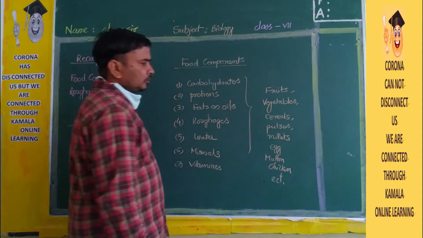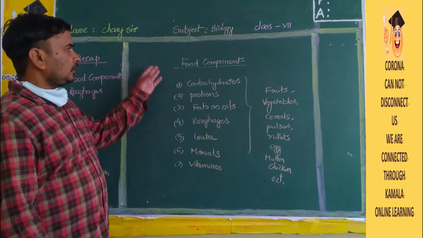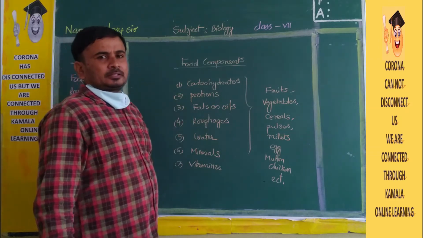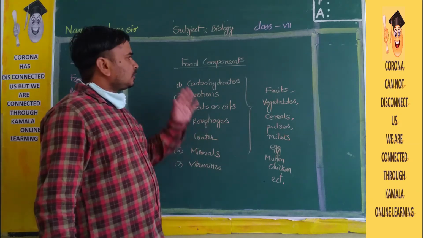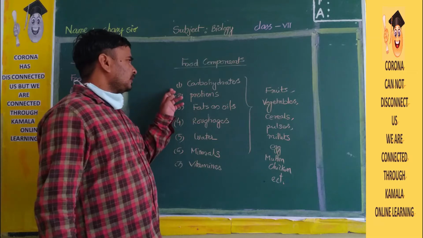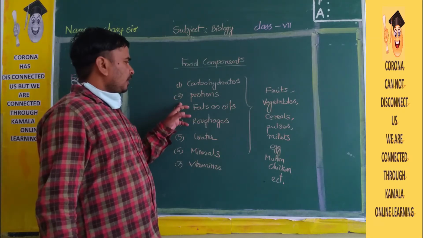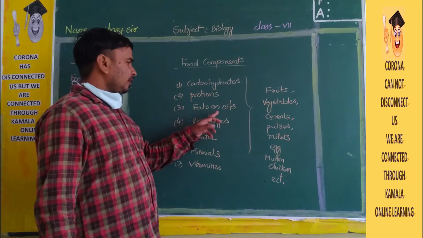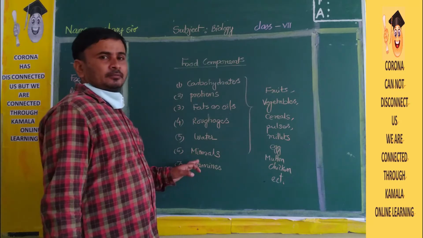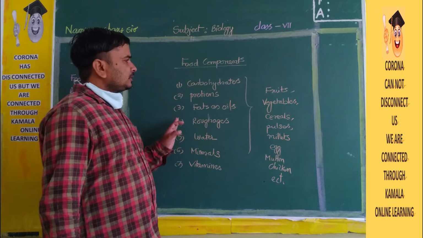So, what is the meaning of food components? Food contains some elements. That is called food components. Okay. So your food components are carbohydrates, proteins, fats or oils, roughage, water, minerals, and vitamins. So these are the food components.